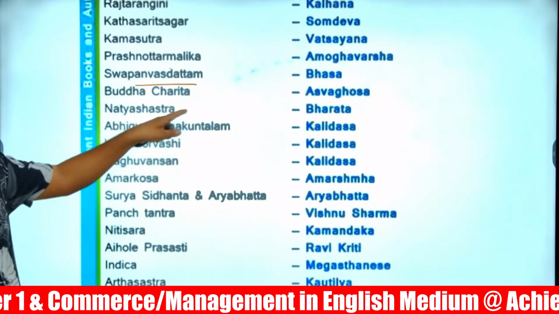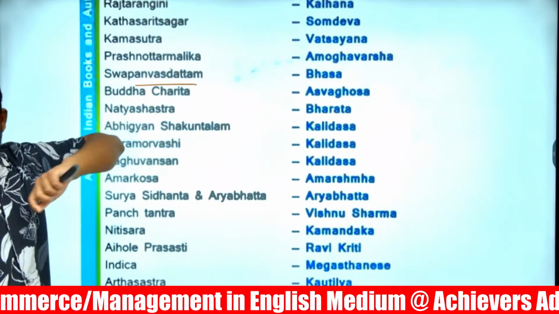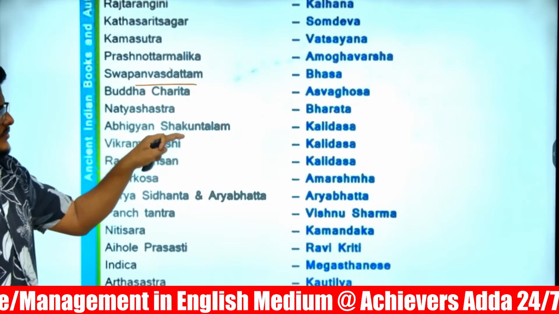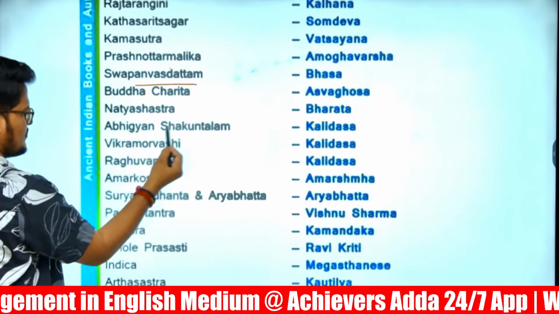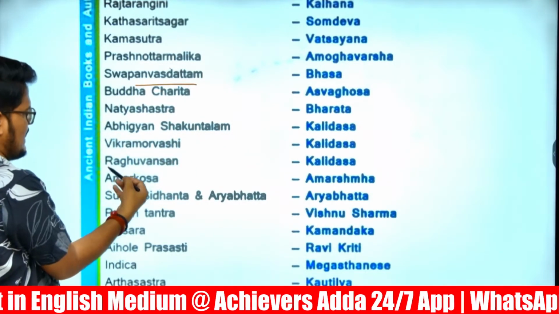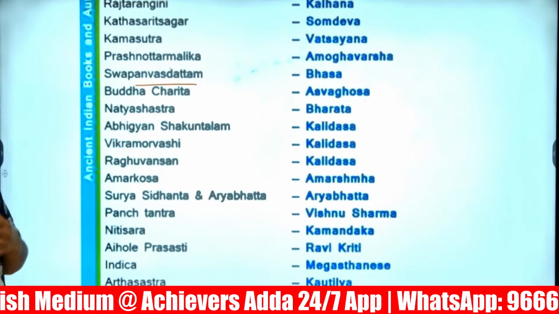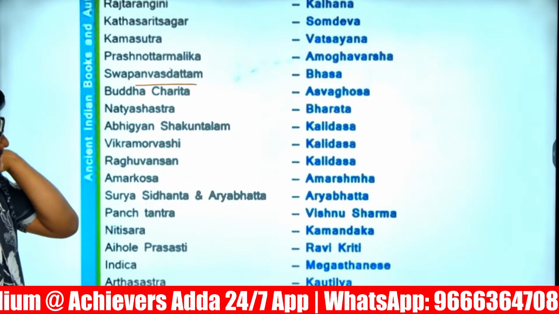Kalidasa, Abhijnana Shakuntalam, Vikramorvashiyam and Raghuvamsha.